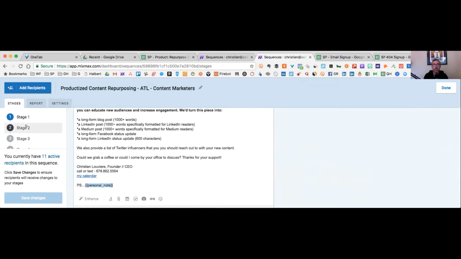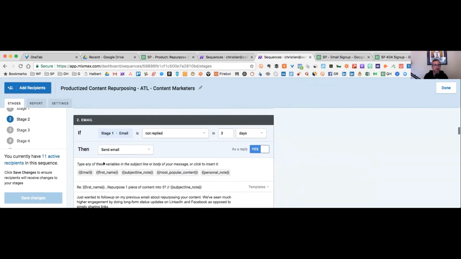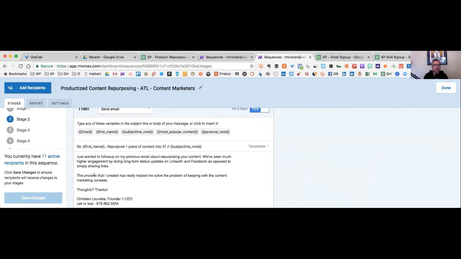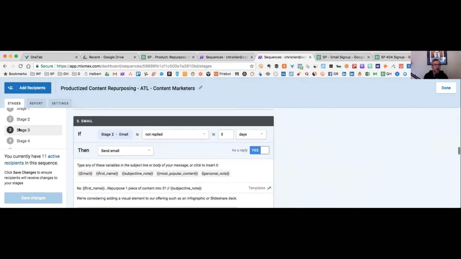The second part is you need to have at least 4 follow-ups, and I recommend 5. The most I've ever done is 7. But basically what we're doing at every stage of the process is personalizing a little bit extra, taking them through the process, letting them know we're there. People get busy, they forget. Most of our heavy response comes either after the second email or after the 4th email. I don't really know why the 3rd gets skipped a lot for some reason.